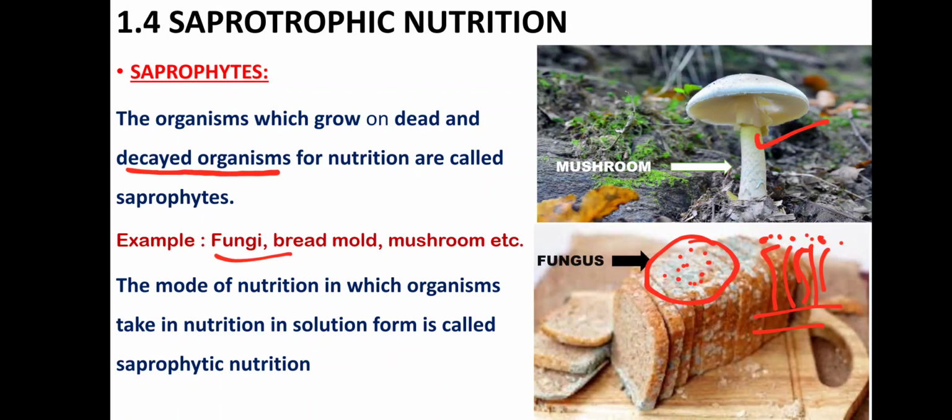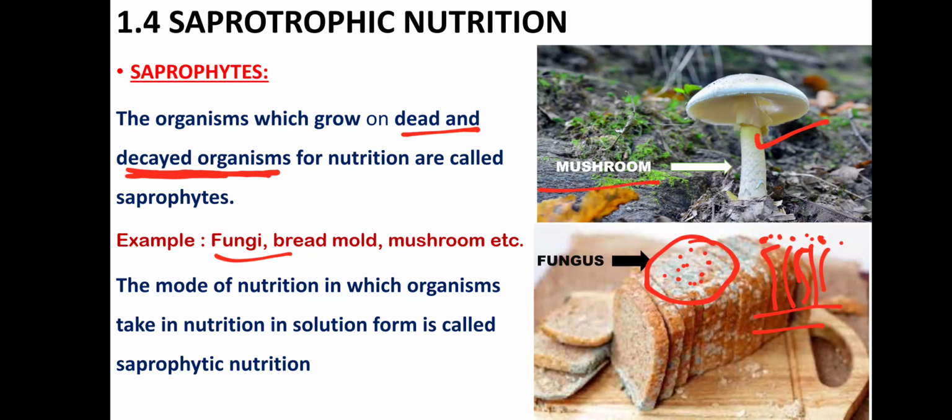Now what is the main difference between the parasites and saprophytes? The parasites grow on the living thing, and these are going on the dead and decayed living organisms. This is the main difference, and these are very important because they clean the atmosphere or environment by decaying all the material which is thrown outside.